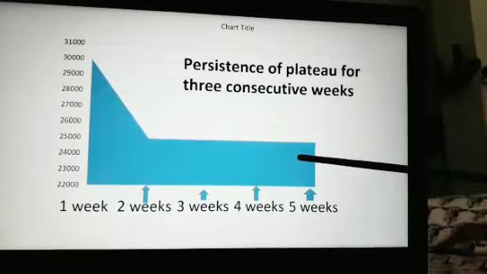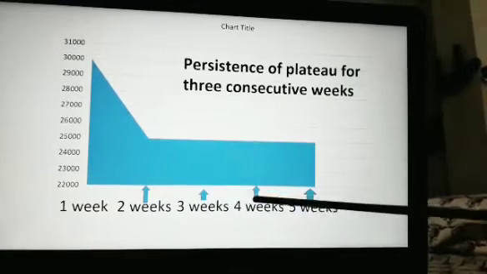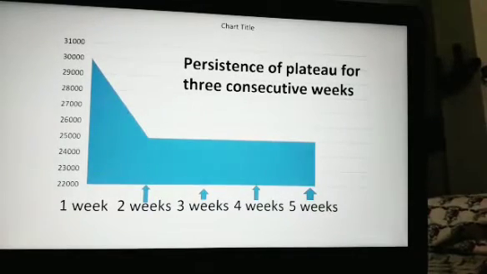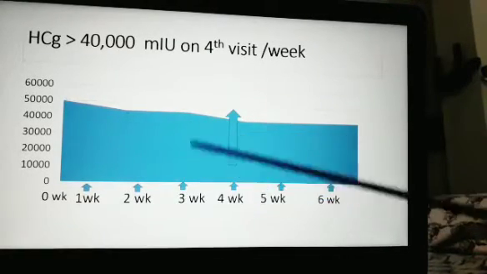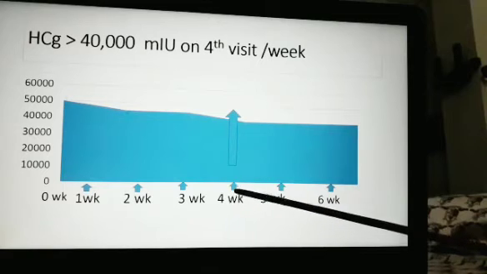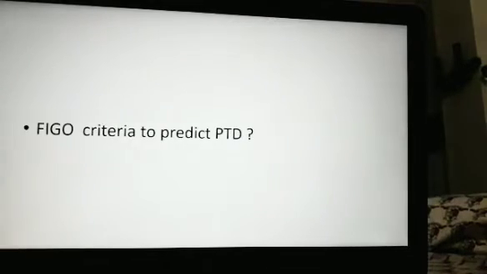So there is persistence of plateau in HCG value for 3 consecutive visits, or there are 4 readings, 1, 2, 3, 4, like this. It indicates that we are dealing with GTN. At the 4th visit, the HCG titer is more than 40,000. Here, this level is abnormal.